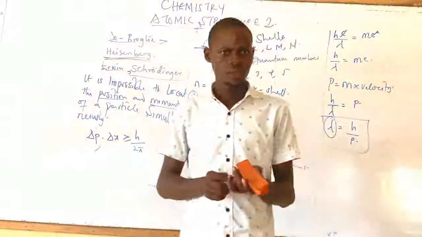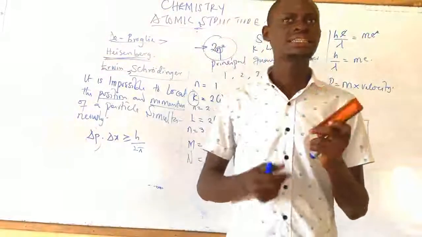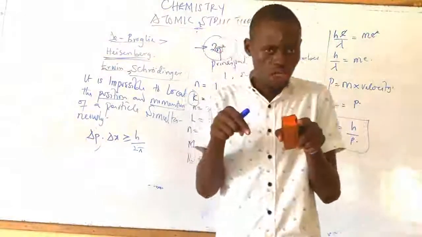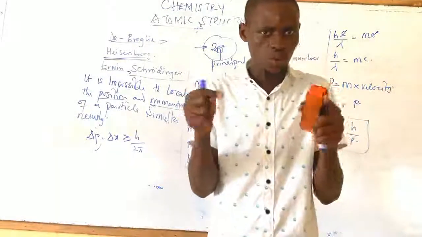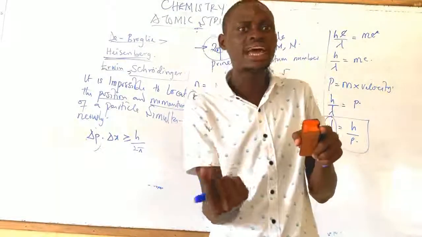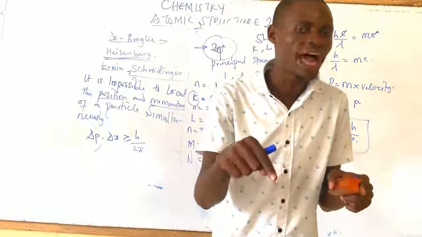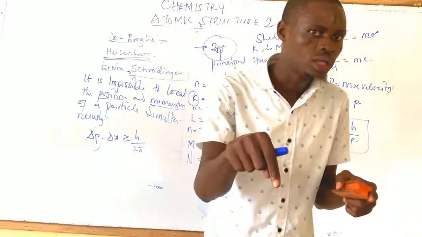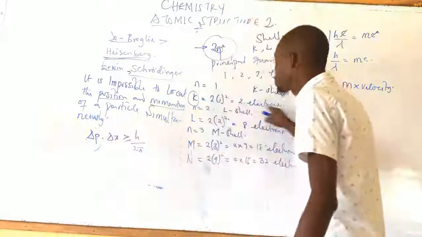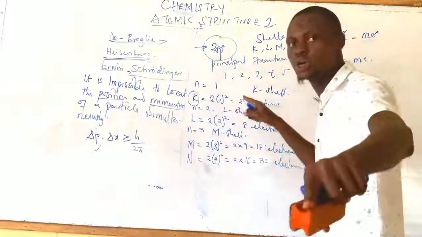What is this trying to make us understand is that the atom consists of shells. Inside a shell, we have a subshell. Inside a subshell, we now have orbitals. Then, these electrons are found inside an orbital.